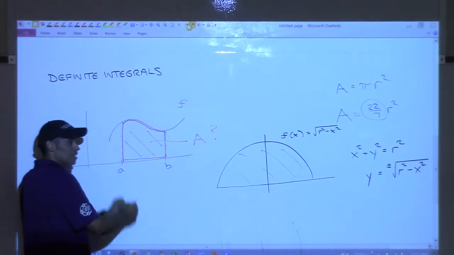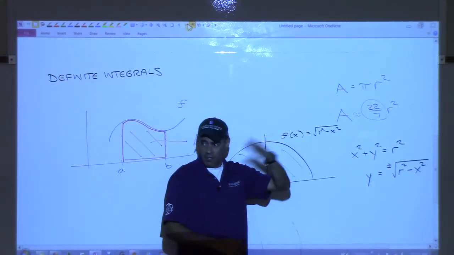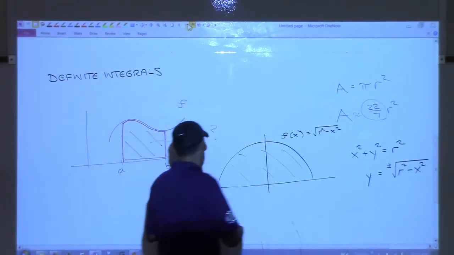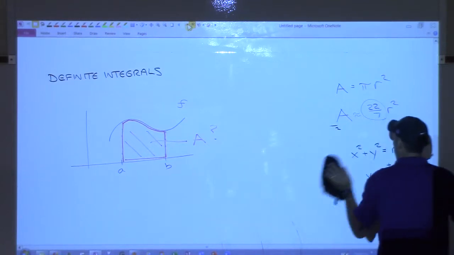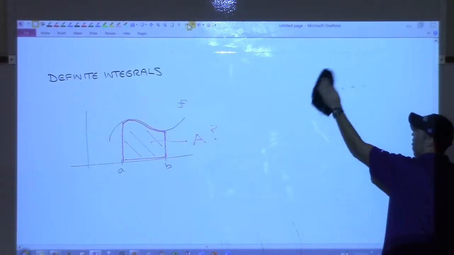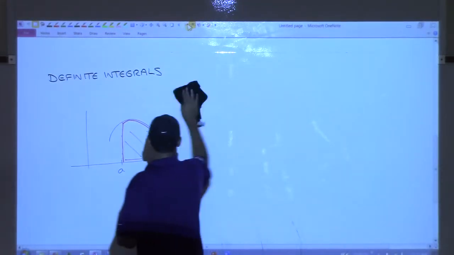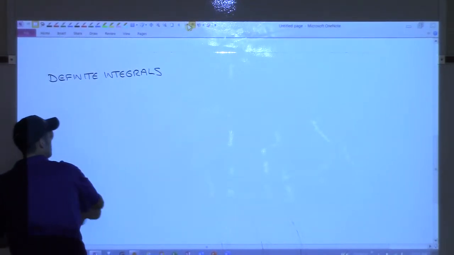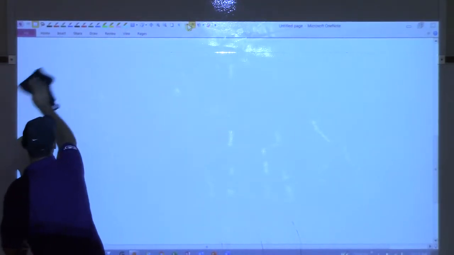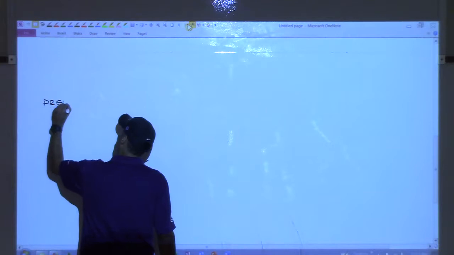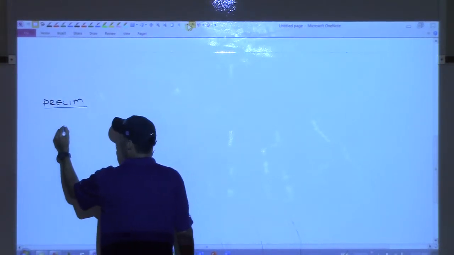So this is the generalization. This would be a specific example where the function is the semicircle, okay? So the way we initially tried to attack this was kind of like the method of exhaustion. So I think the best thing for us to do to understand this is to look at a specific example. We're going to pick a really nice function, and then we're going to go about trying to find the area underneath it, all right? But before I can do it, I have to make sure you understand a few things. So we have some preliminary things to discuss before we move into this. So some prelim stuff. All right, so how many of you are familiar with this?